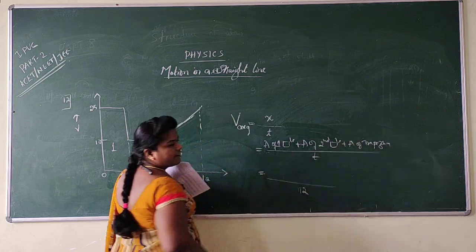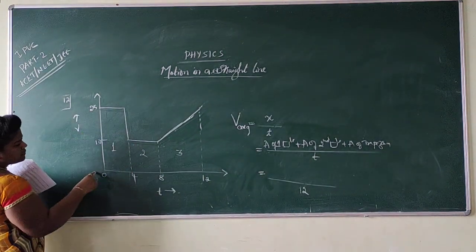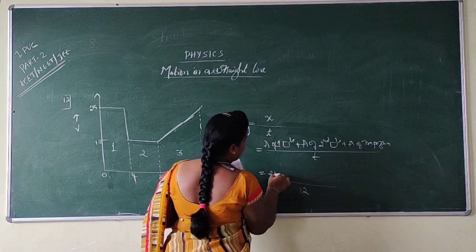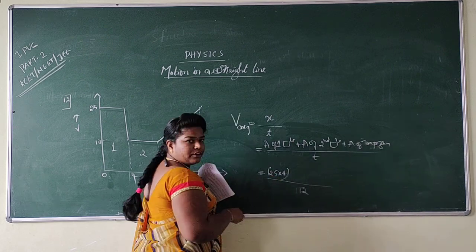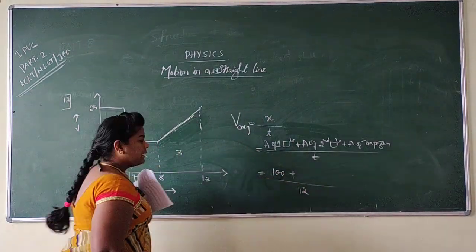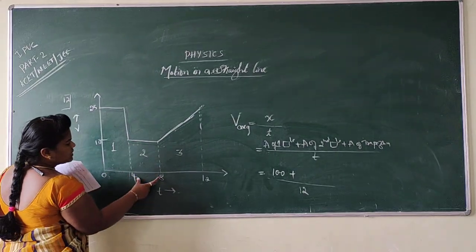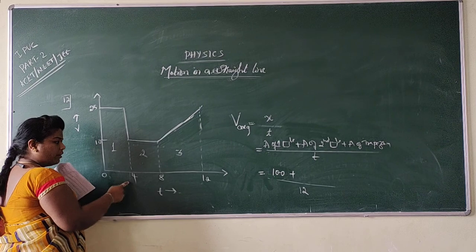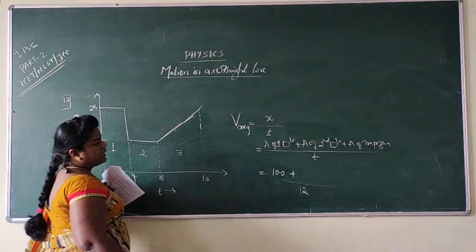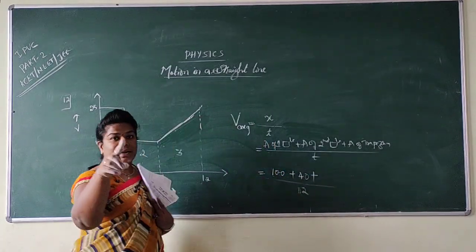So what is the area of the first rectangle? See here, length is 25, breadth is 4. Length into breadth, 25 into 4, is 100. It becomes 100. The next, the area of this rectangle. Length is 10, breadth is 8 minus 4, which is 4. So 4 into 10, it becomes 40. Then plus the area of the trapezium.